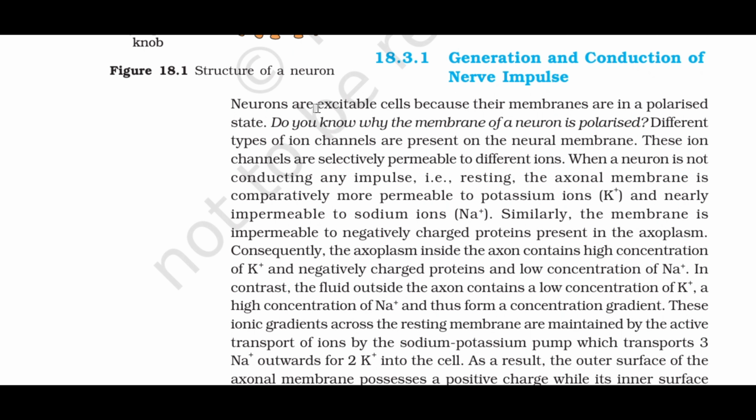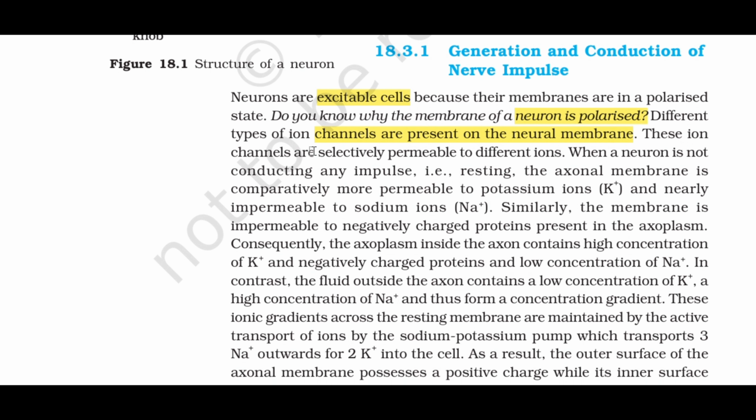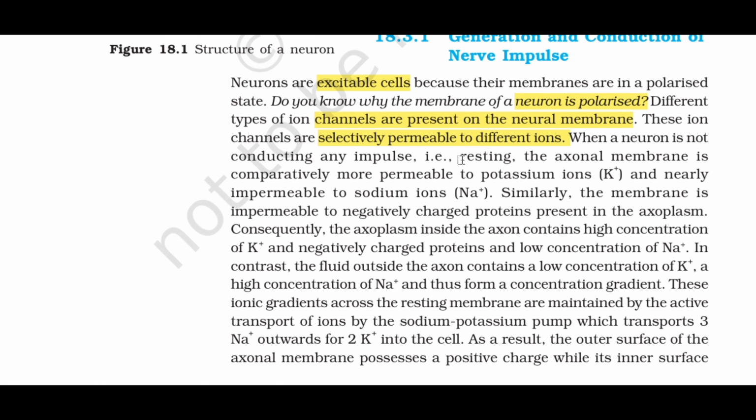Neurons are excitable cells because their membranes are in a polarized state. Do you know why the membrane of a neuron is polarized? Different types of ion channels are present on the neural membrane. These ion channels are selectively permeable to different ions. When a neuron is not conducting any impulse, i.e., resting, the axonal membrane is comparatively more permeable to potassium ions,